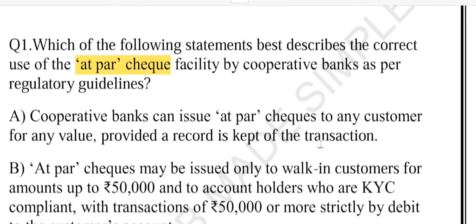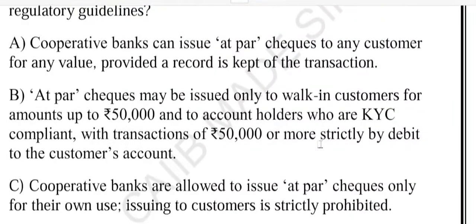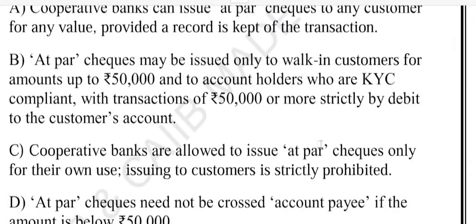So the topic is at par cheque facility by cooperative banks as per the regulatory guidelines. Options: A, cooperative banks can issue at par cheques to any customer for any value provided a record is kept of the transaction. Option B says at par cheques may be issued only to walk-in customers for amounts up to 50,000 and to account holders who are KYC compliant. Option C says cooperative banks are allowed to issue at par cheques only for their own use; issuing to customers is strictly prohibited. Option D says at par cheques need not be crossed account payee if the amount is below 50,000.